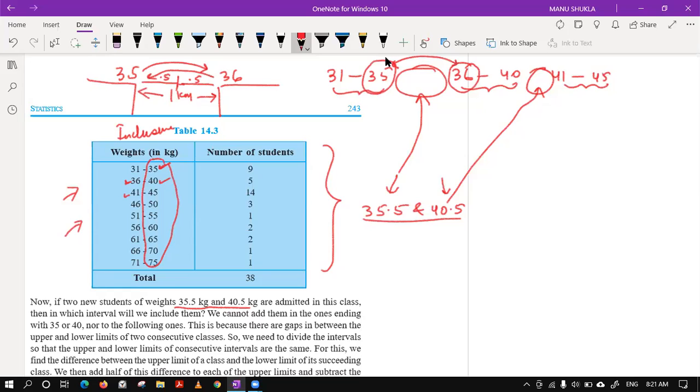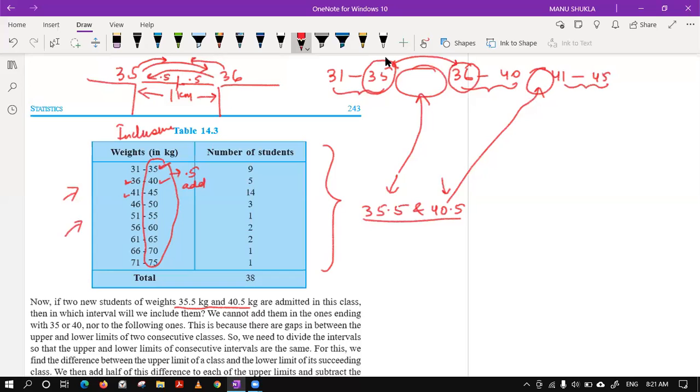We have to add because 35 has to move forward. So we will add 0.5 in the upper limits of all the intervals, and we have to subtract 0.5 because 36 has to go backwards. To make the intervals continuous, someone has to go forward, someone has to go backward.